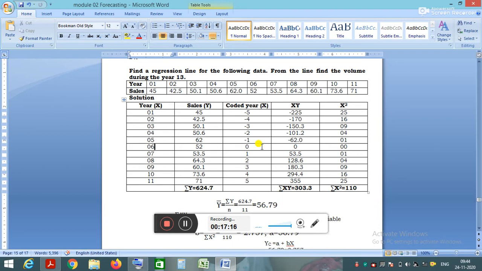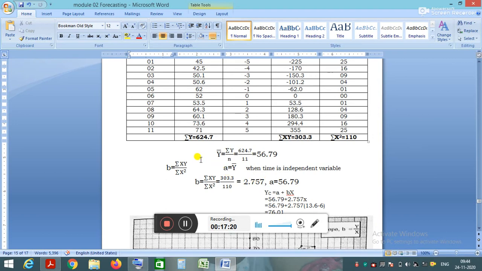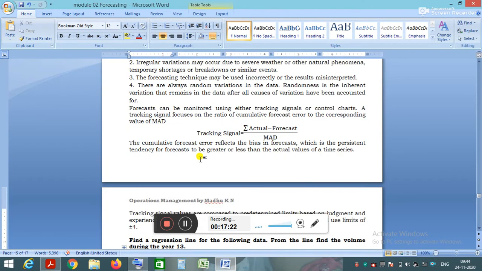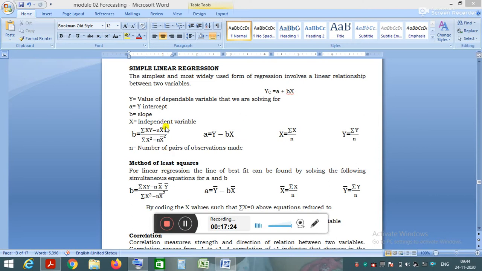The second step is to multiply x into y, because I already gave the equations for simple linear regression analysis and the method of least squares. To find the value of b in the method of least squares, we need the summation of xy and the values of x bar and y bar. These values we require.